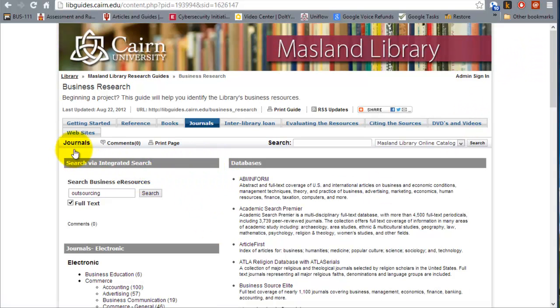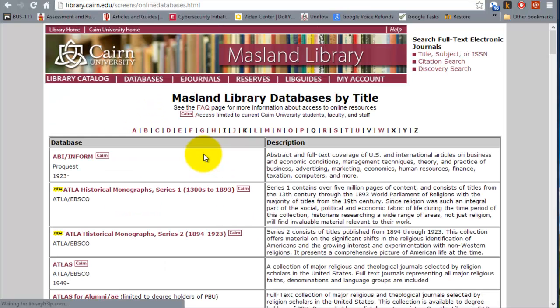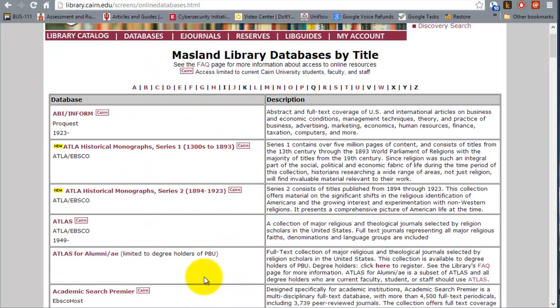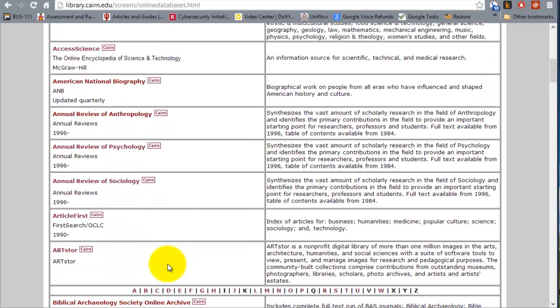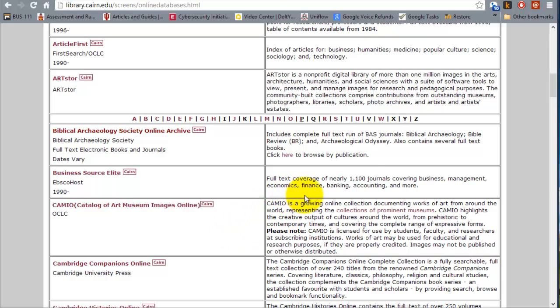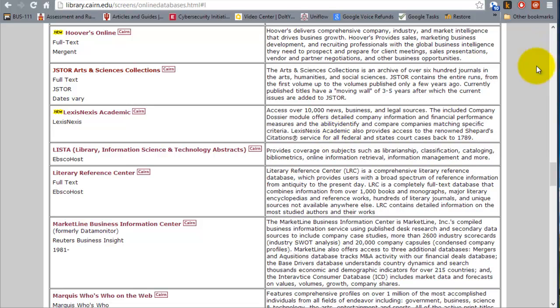Again, all of these can be accessed if you go to the library page and go under the databases here and find those from here as well, like the Academic Search Premier and the other ones that we are looking at, like the LexisNexis that we were accessing earlier. So it's the same thing, just that the LibGuides have this information more readily or more concisely outlined for just your major.